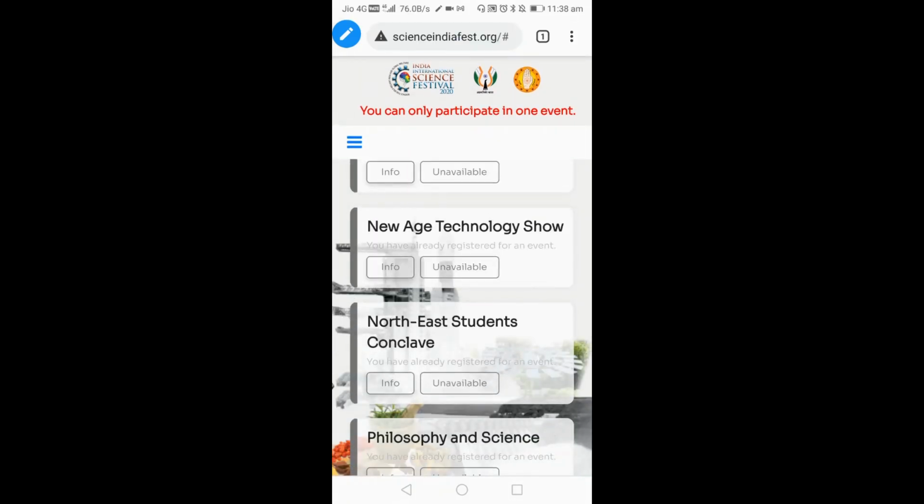For the event you registered for, you will get a mail link related to the theme you have selected. The theme-related links will be given to your mail, so you can select that link and participate in the festival. Hope it is clear. If you are still facing any problems registering yourself, technical issues and all, you can contact your class teacher. Please utilize this opportunity and you can get a clear idea about how science is really important in our life. Thank you.